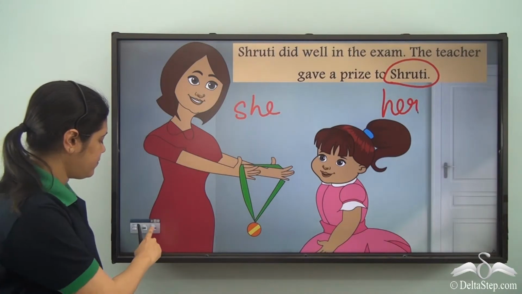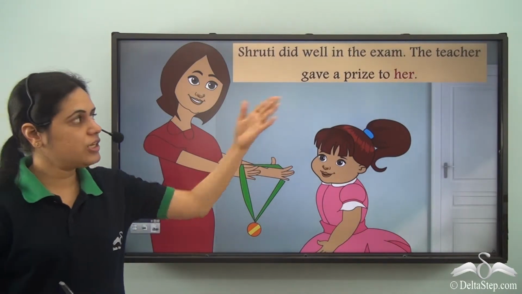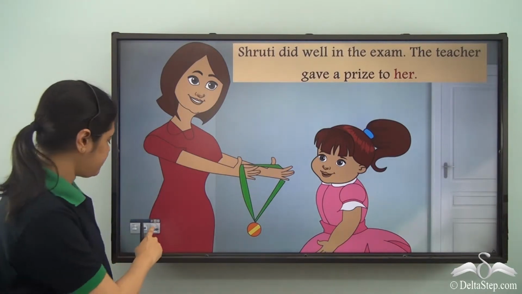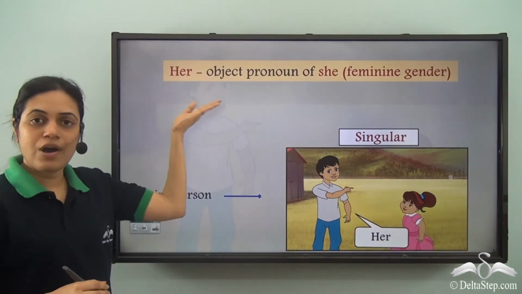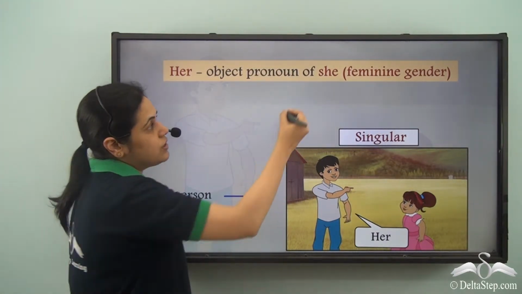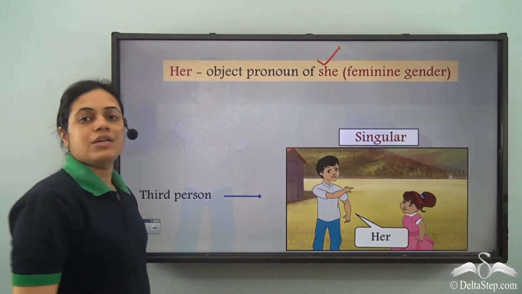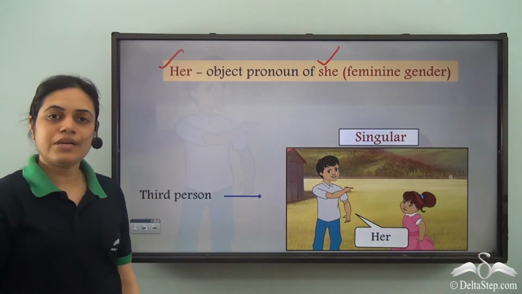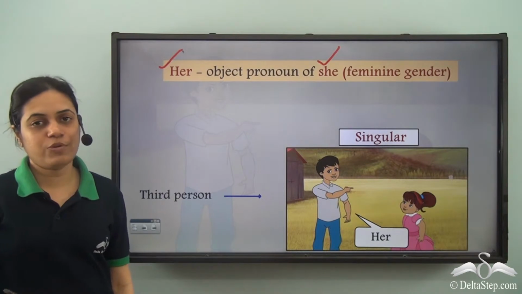H-E-R. The teacher gave a prize to her. So her is the object pronoun of she. She is used as the subject pronoun. Her is used as the object pronoun.